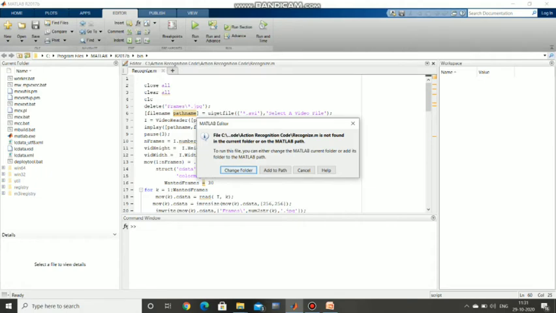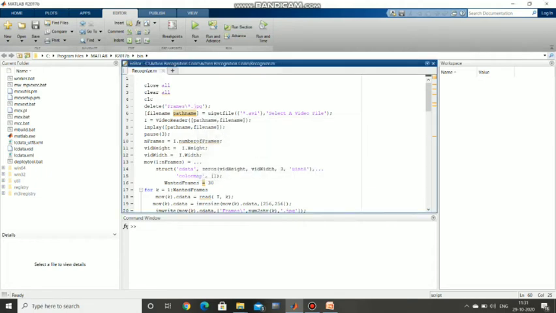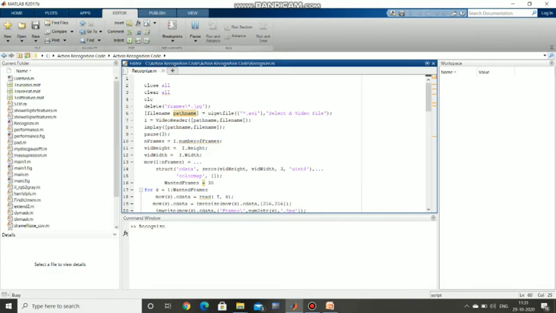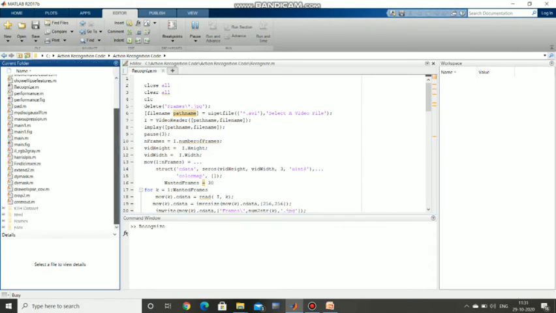It asks to change the folder because the current folder does not match this code. So I am changing the folder. We can see the folder is changed.